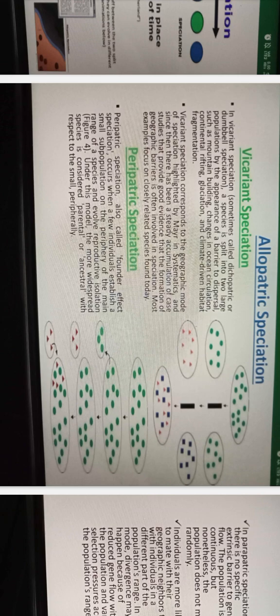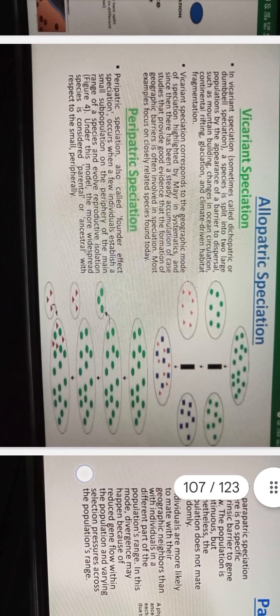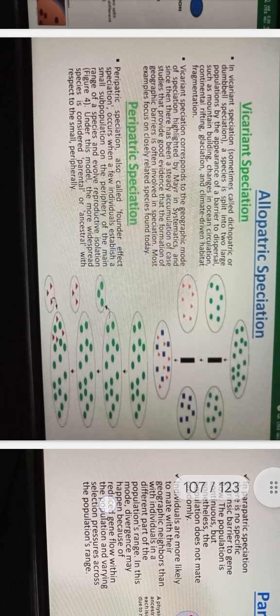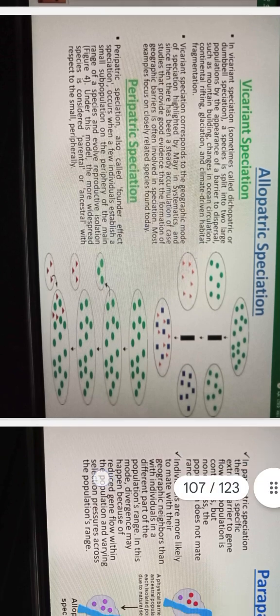Under this model, the more widespread species is considered parental or ancestral with respect to the small peripheral population. That is peripatric speciation, vicariant speciation.